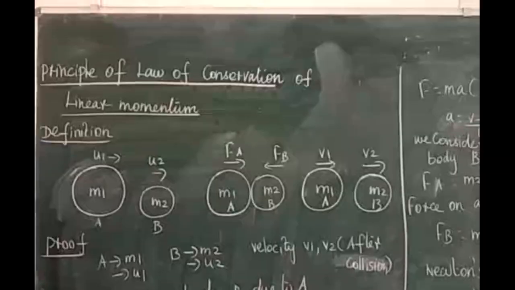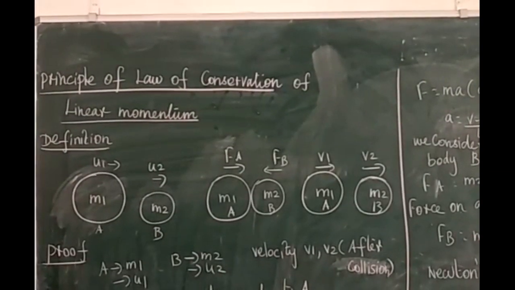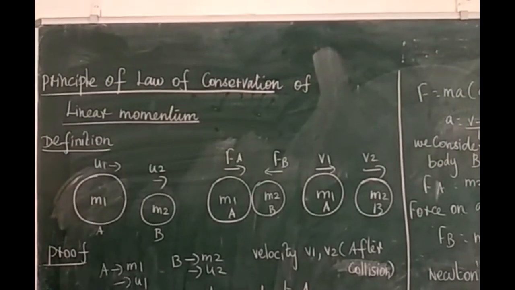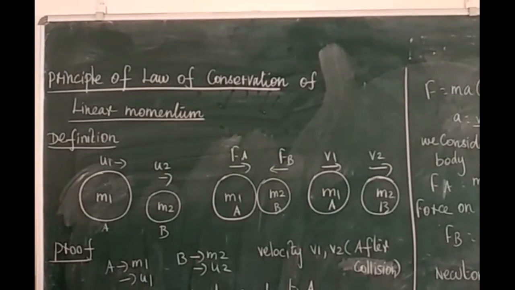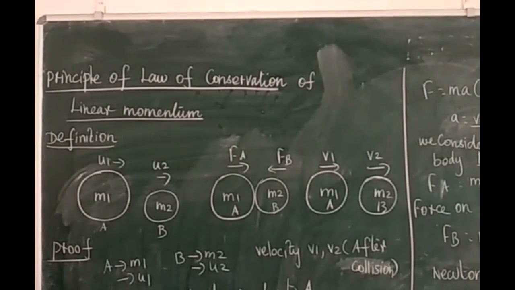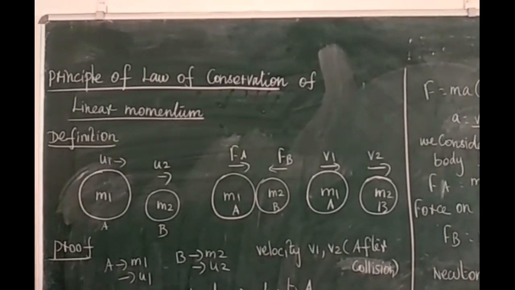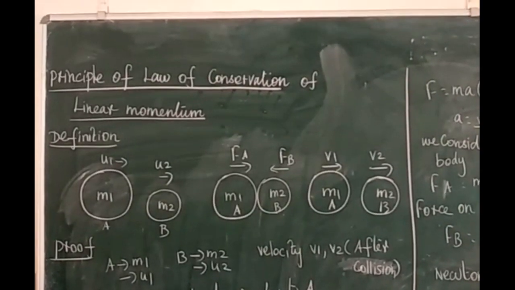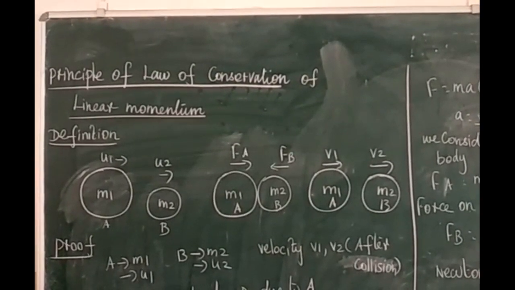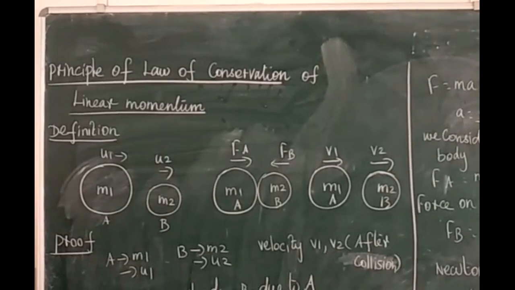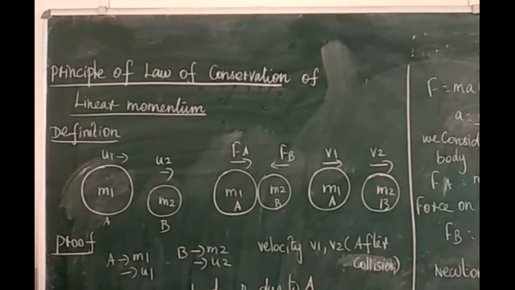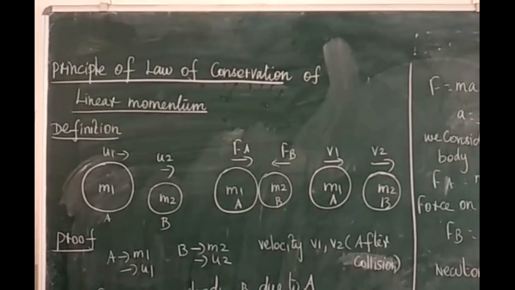Next heading, very important detailed question. Principle of law of conservation of linear momentum. It is given in your book, page number 7. What is the definition? There is no change in the linear momentum of a system of bodies as long as no net external force acts on them. What is linear momentum? P is equal to m into v. Now you see the diagram.